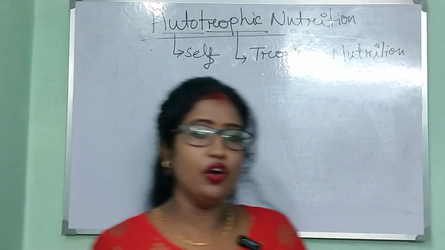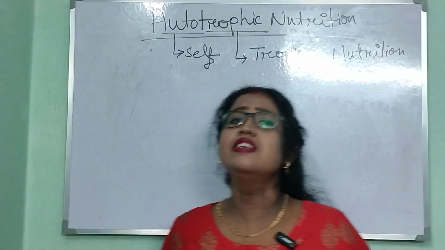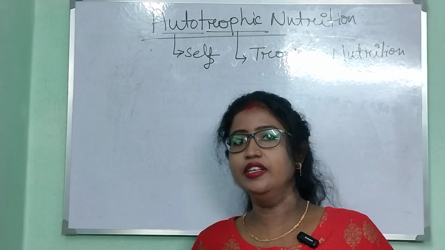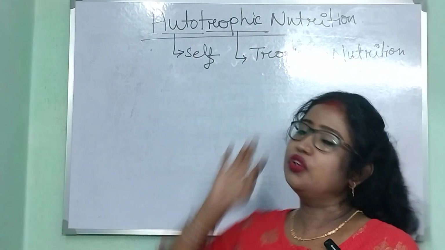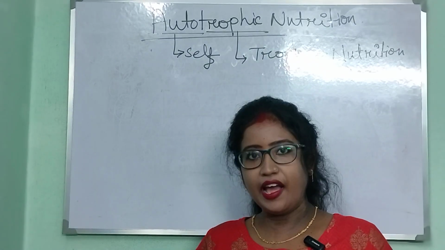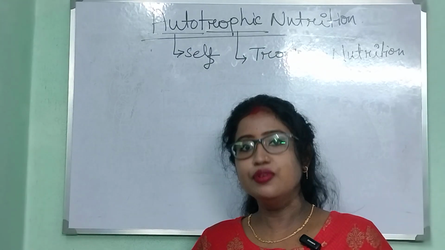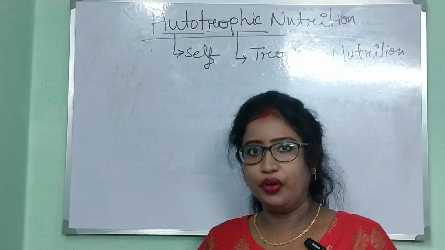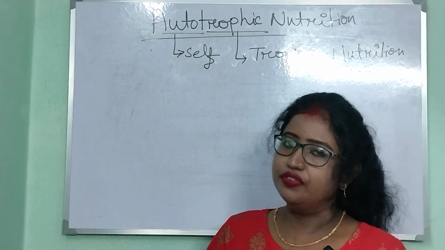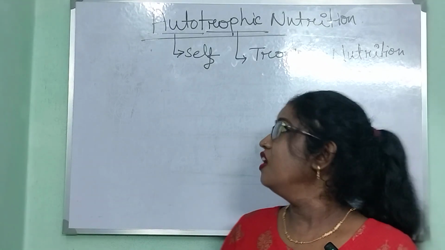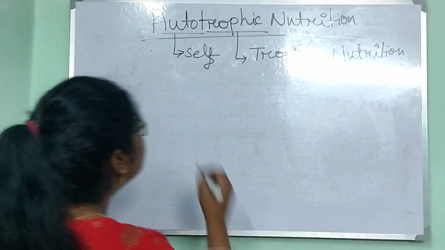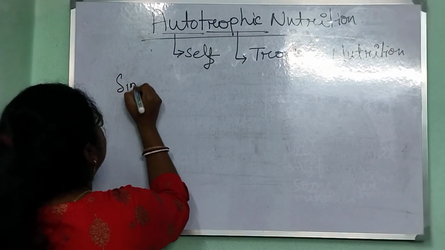So when an organism synthesizes its own food in its own body, it's known as autotrophic nutrition. I repeat, when an organism produces its own food in its own body, this mechanism is known as autotrophic nutrition.